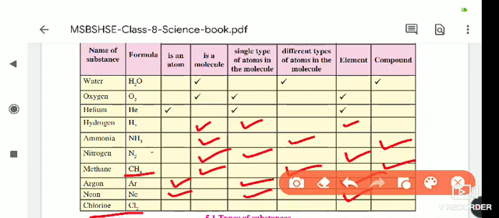Next, it is chlorine. Chlorine formula is Cl2. Is it an atom or a molecule? It is a molecule because two chlorine atoms are there. Single type of atoms or different types? Single type is present in it, and that's why it is an element. From this what we are understanding: if single type of atoms are there, then it is an element. If different types of atoms are there, then it is a compound.